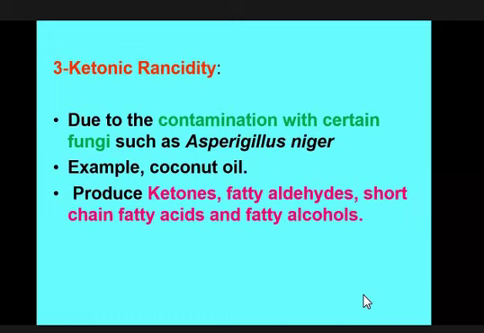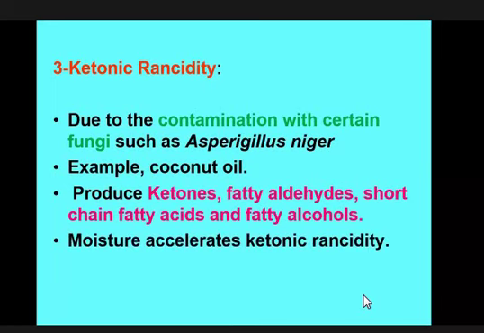fatty aldehyde, short chain fatty acid, fatty alcohols, etc. The double bond is broken down, and when this double bond is broken down, then aldehyde may be freed, some short chain fatty acids may be produced, fatty alcohol may be produced, ketones may be produced, and these components are very toxic for the human body. So this is ketonic rancidity.